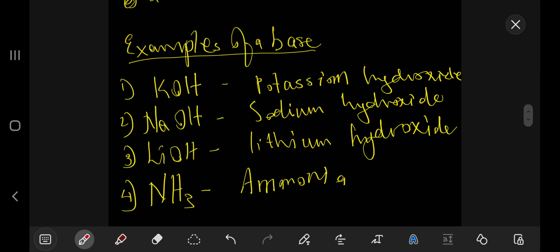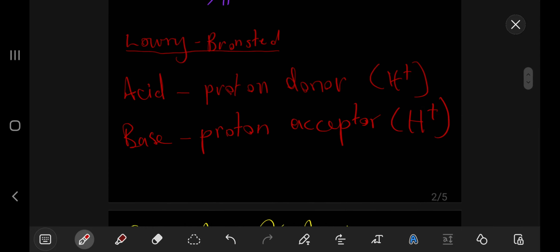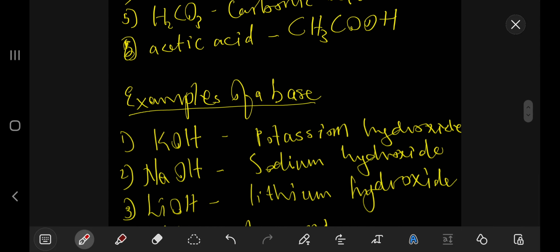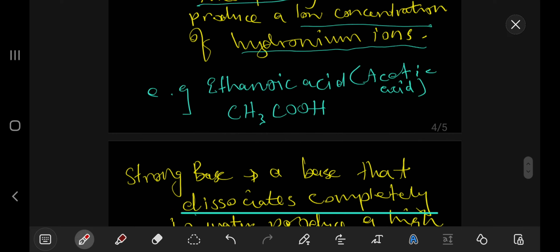We do know that a base and an acid can be defined using two theories, but they can further be classified as a strong acid or a weak acid, and a strong base or a weak base. All right, so let us explain these terms using an equation or a chemical reaction, right? Let's start with a strong acid.